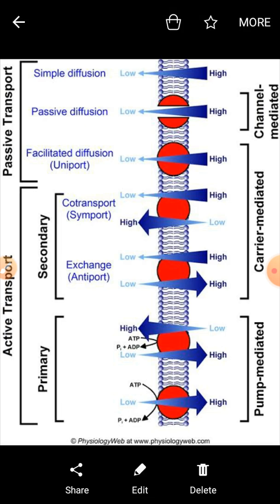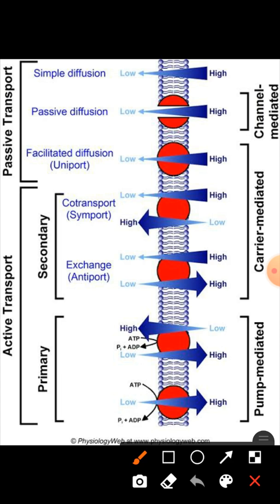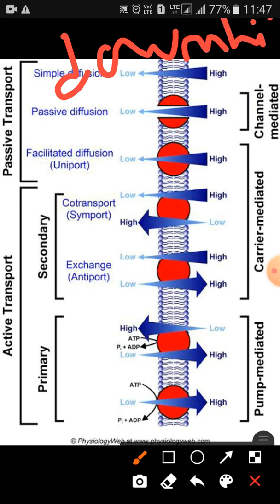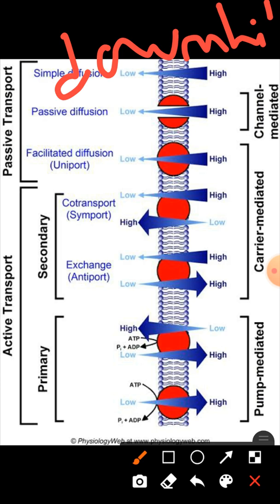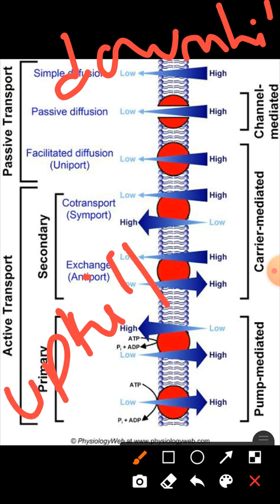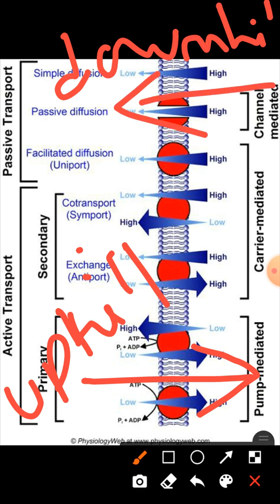Just opposite to this downhill movement, that is the uphill movement. Where this is downhill, now this is uphill. अपहिल मूवमेंट में क्या होता है कि जो मूवमेंट होता है मॉलिक्यूल्स का, it is always against the gradient. Okay, against the gradient of the chemical potential. That means they are moving from the lower concentration to the higher concentration, just opposite to the downhill movement.